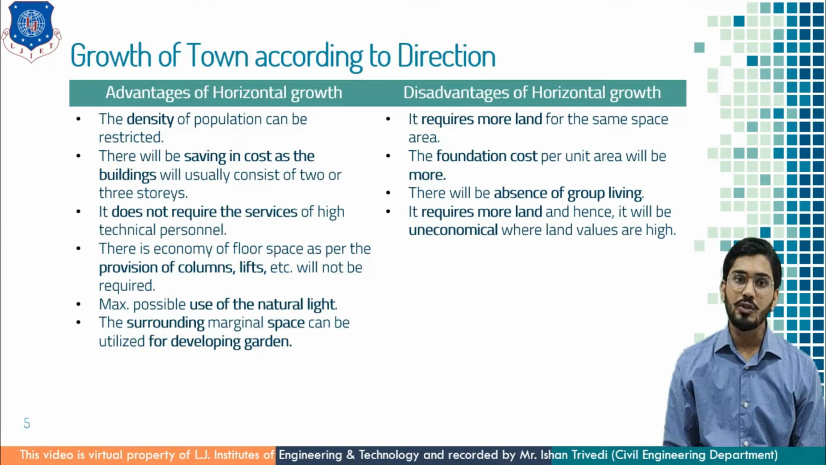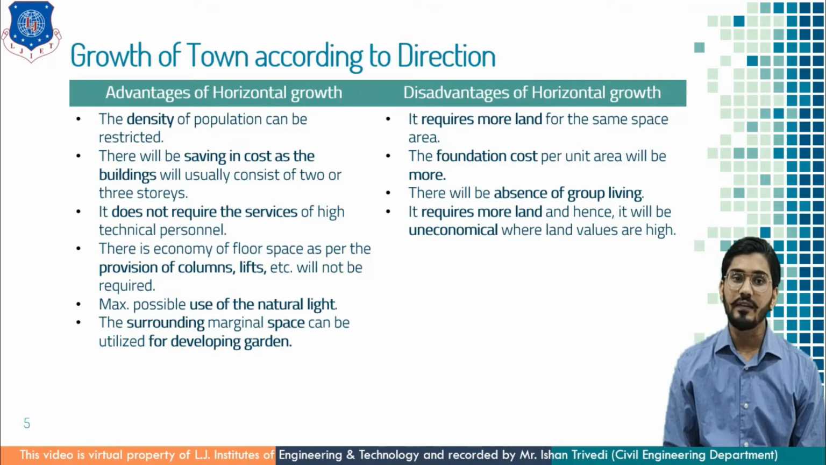Maximum possible use of natural light on all sides of a residential unit, because these residential units are of detached type and independent bungalows, so all components of the building have the natural benefit of sunlight. The surrounding marginal space can be utilized for developing a garden.